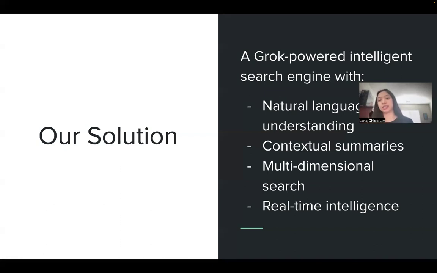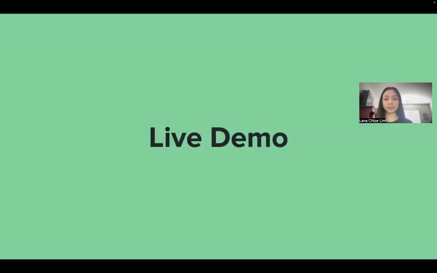So our solution leverages Grok's advanced AI reasoning to understand natural language queries just like a human analyst would. The system combines intelligent query processing with real-time data pulled from top X accounts. For this specific demonstration, we chose, I believe, 10 tech leaders, so people like Elon Musk, CEO of Ethereum, those types of backgrounds, and are able to deliver contextual summaries and actionable insights after each query, which we will present in the live demo shortly. Okay, so let's move on to the live demo.